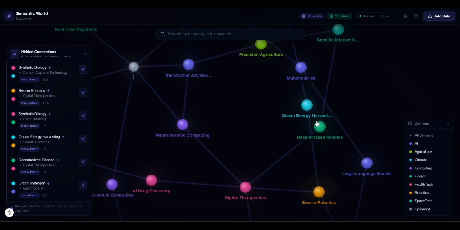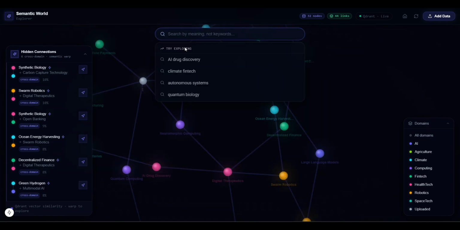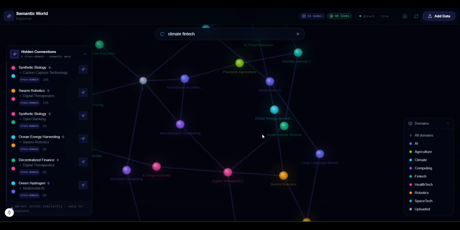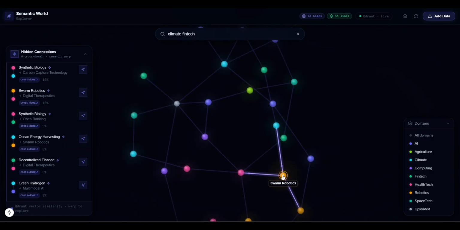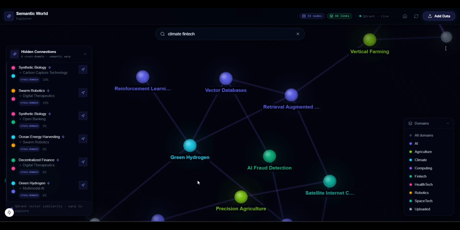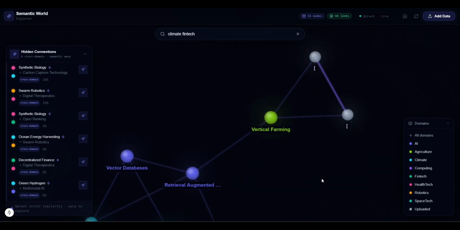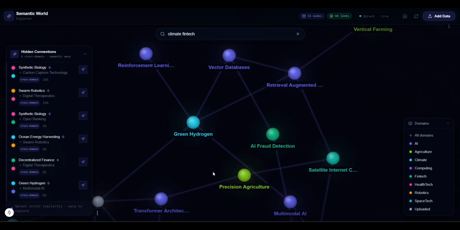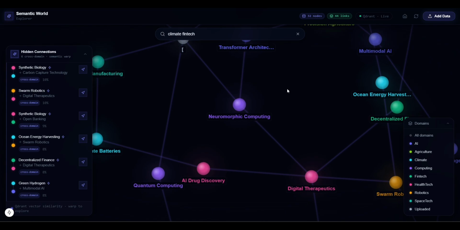Now, if we search for something like climate fintech, the system doesn't just rely on exact keyword matches, it understands conceptual similarity. So, users can move naturally across connected technologies, industries, and ideas, even when the wording is completely different. But this is probably the most interesting part of the platform. It starts uncovering relationships people may never think to search for directly.